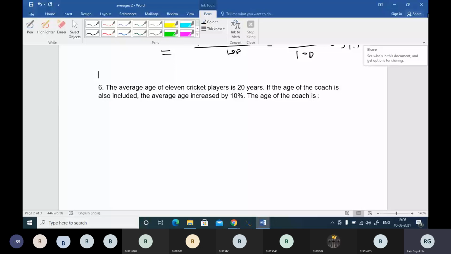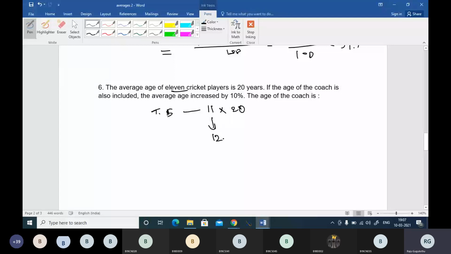The average age of 11 cricket players is 20. Okay, so here, if the age of the coach is also included, then the average age increases by 10%. Okay, now let me see the total sum. Total sum of 11 cricketers is 11 into 20, because total sum will be number into average. If the age of the coach is also included, you are including another person, that means the number of persons will be 12 now.